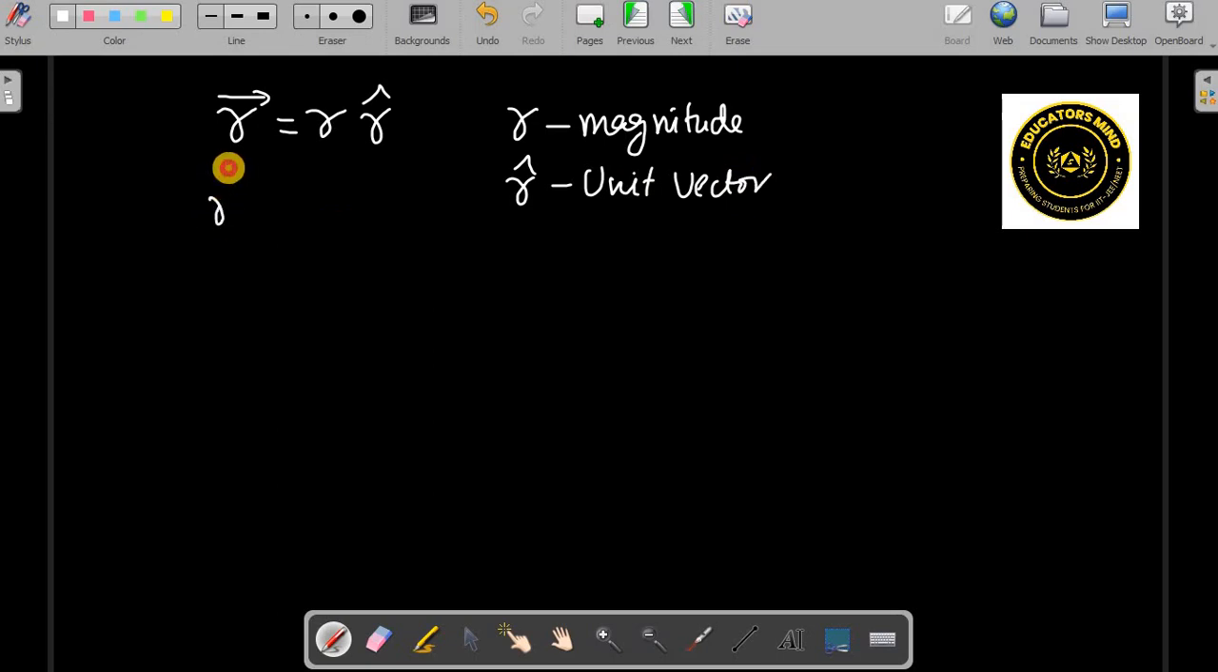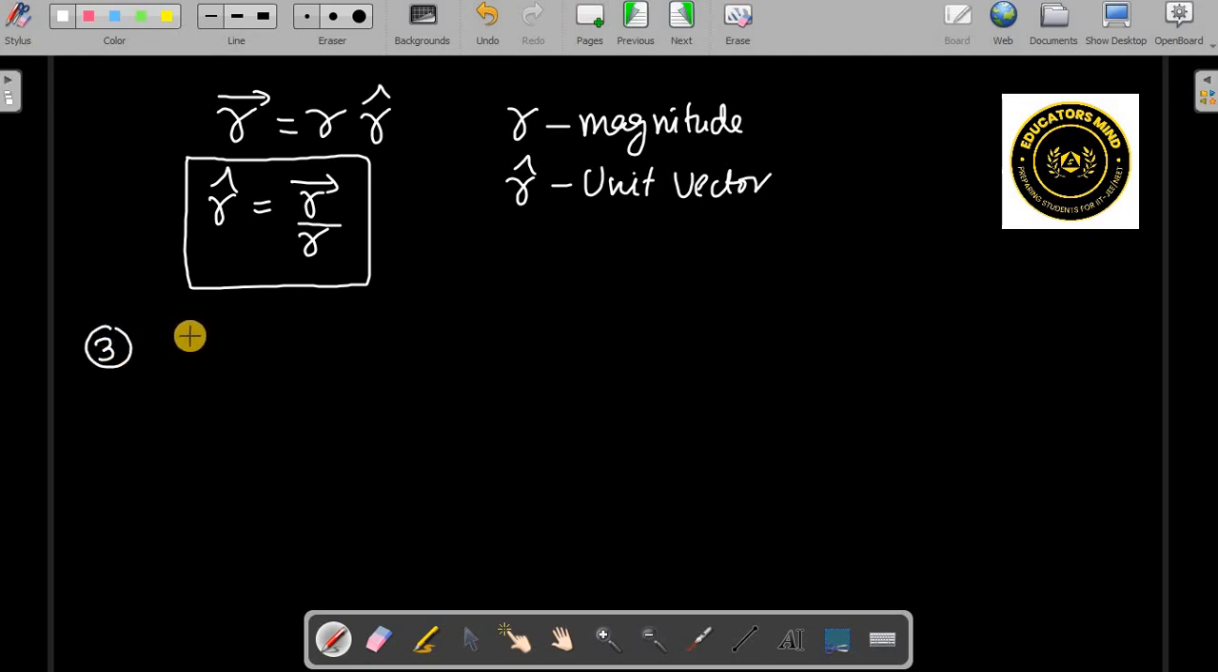So from this definition, r cap will become r vector by r. Okay, this formula we should remember. Unit vector is the vector divided by magnitude, right? Then there are vectors which are like and unlike vectors. So what are like vectors?